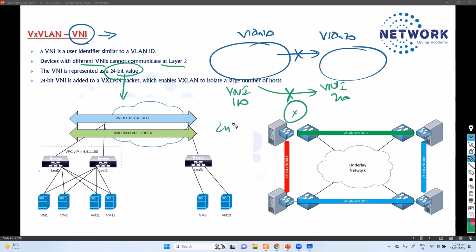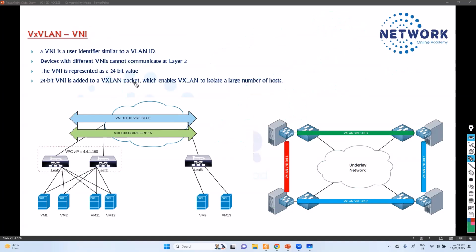And what is this VNI? VNI is a 24-bit number. Like in the VLAN, it's a 12-bit, supports up to 4,000 VLANs. Similar way, we have a 24-bit number, which supports up to 16 million VNIs we can create. As we already discussed the VLAN drawbacks in the previous sections, basically scalability wise, it doesn't support, and the VLAN's concept completely works at the layer 2, but here we'll be using the layer 3 technology.